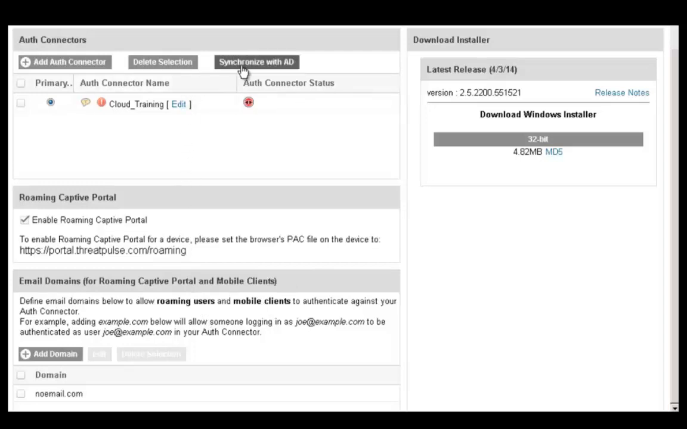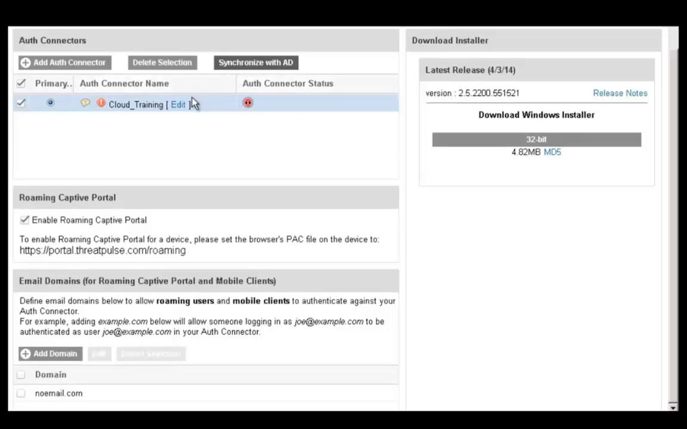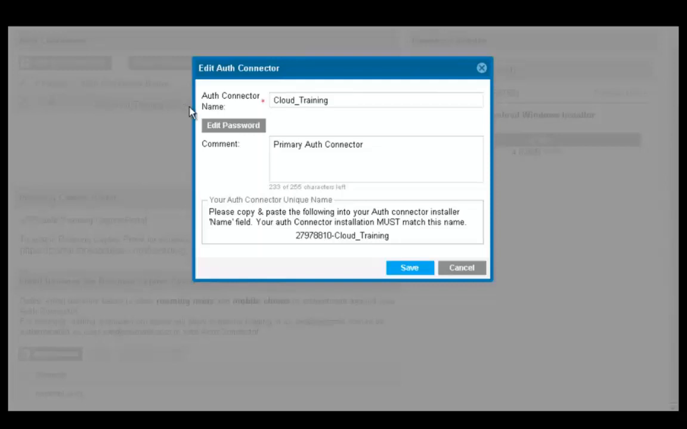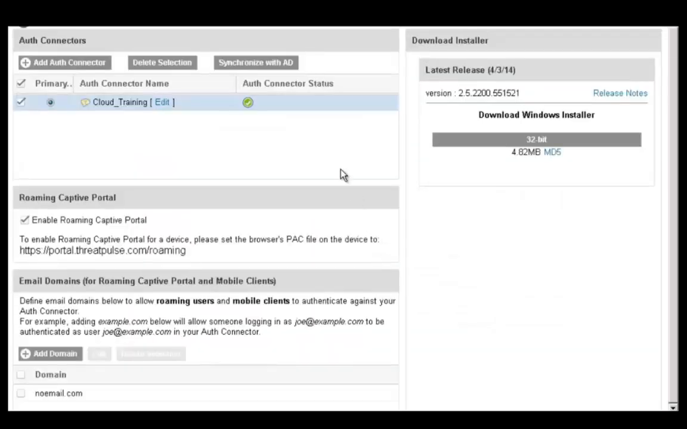The next thing we're going to do is synchronize with Active Directory. Click the Synchronize with Active Directory button. Since the Auth connector is still showing a status of disconnected, we're going to update its status by clicking Edit. We're not going to make any changes. We're just going to save it. It refreshes the status, and the status is now connected. And now you have completed adding Auth connector.